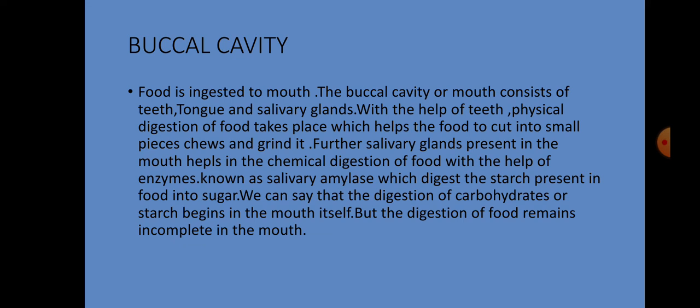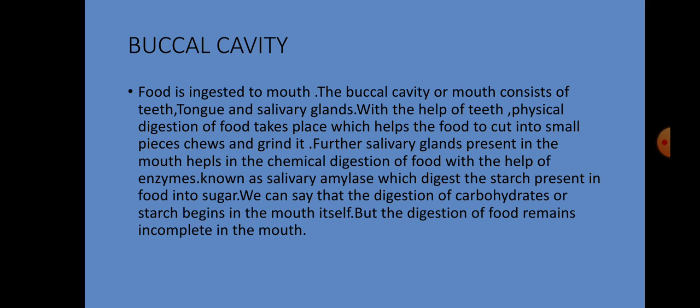While chewing, food gets mixed with saliva, which helps the food to be cut into small pieces, chewed and ground. Further, the salivary glands present in the mouth help in the chemical digestion of food with the help of an enzyme known as salivary amylase, which digests the starch present in food into sugar.